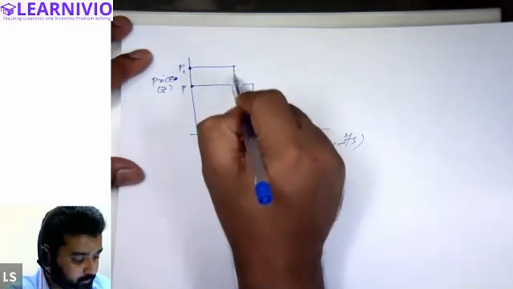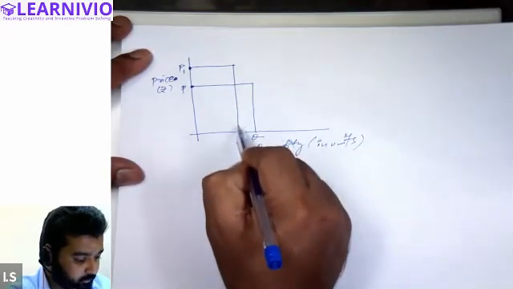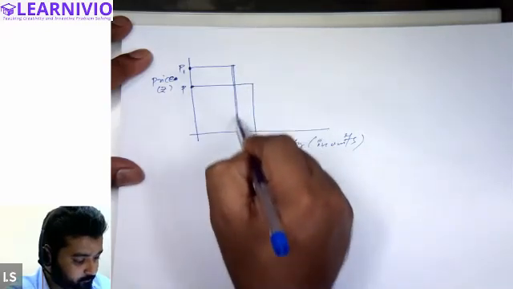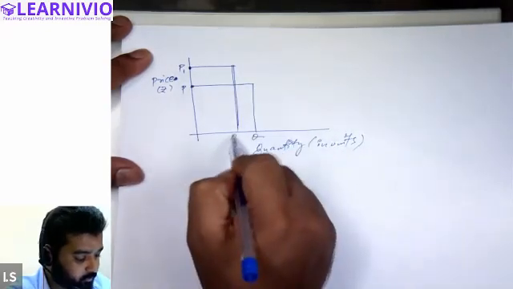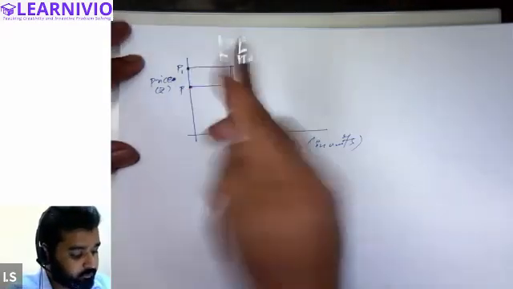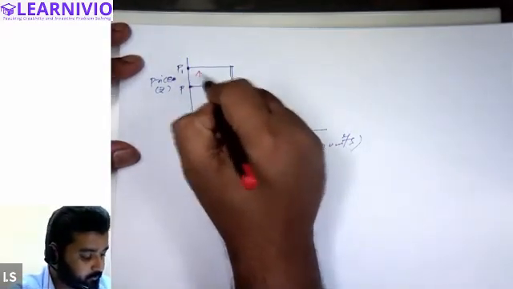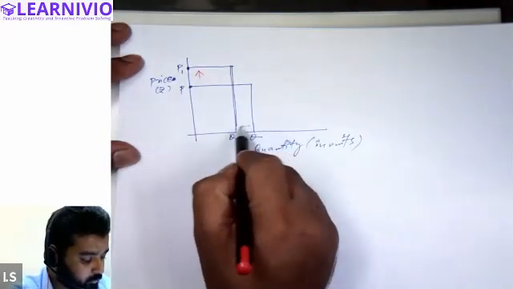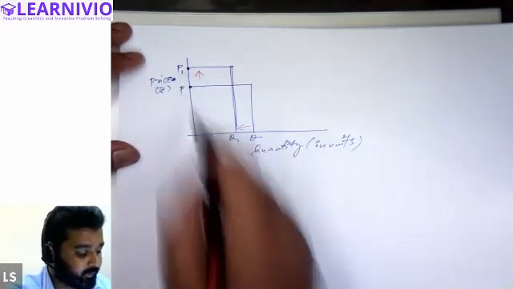So this is the change in price and this is the change in quantity. I'm assuming that both are equal.